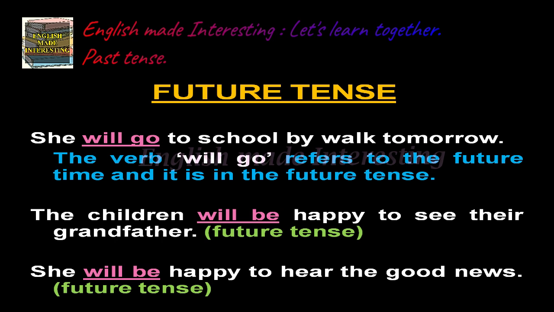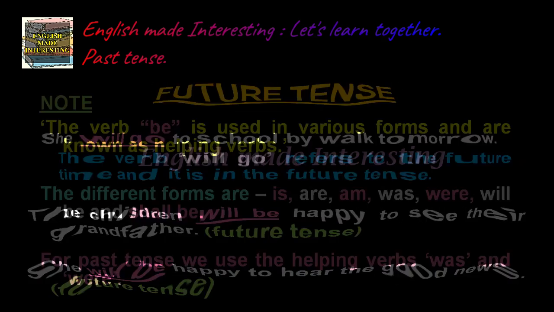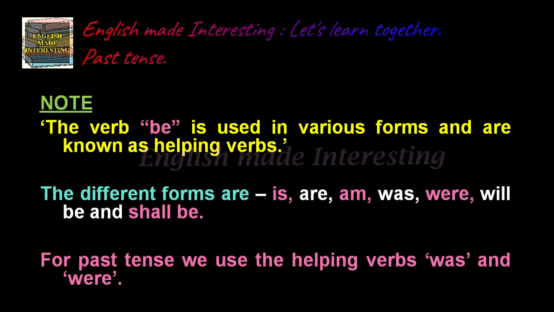The children will be happy to see their grandfather. She will be happy to hear the good news. So, here will be refers to the future tense, the action which is going to take place in the future. The verb be is used in various forms and are known as helping verbs. The different forms are is, are, am, was, were, will be and shall be.